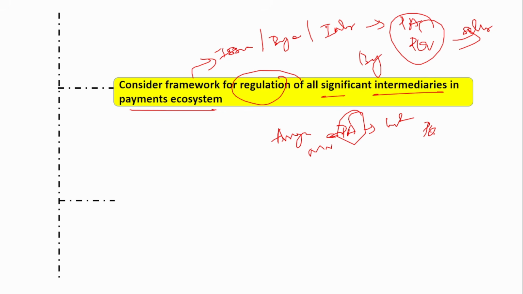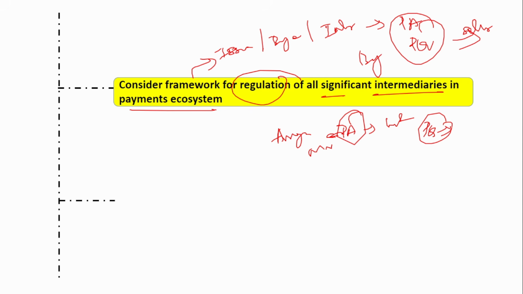In case of payment gateway, what is the payment gateway? They actually ensure that a smooth and seamless transaction takes place. That is, your money is debited from your account and credited to your merchant account in a safe and secured manner. That is promised by this payment gateway. The technology standards they have to follow are stated by the Reserve Bank of India, and the payment gateway has to comply with it. This is what the RBI sets for them.